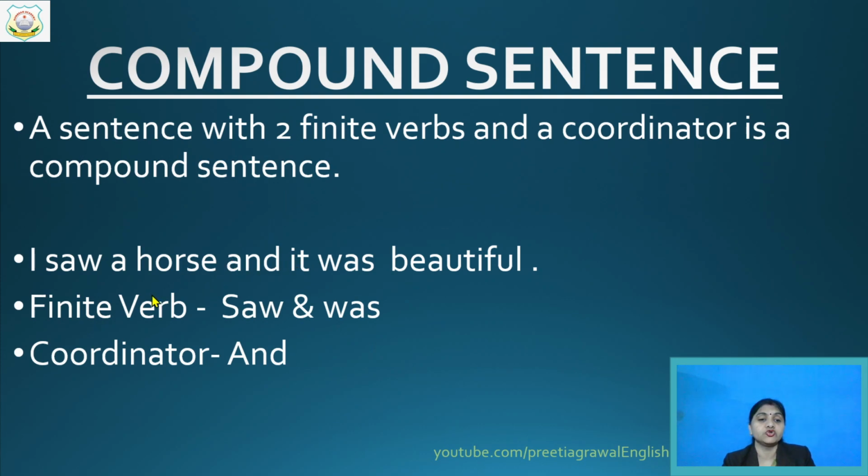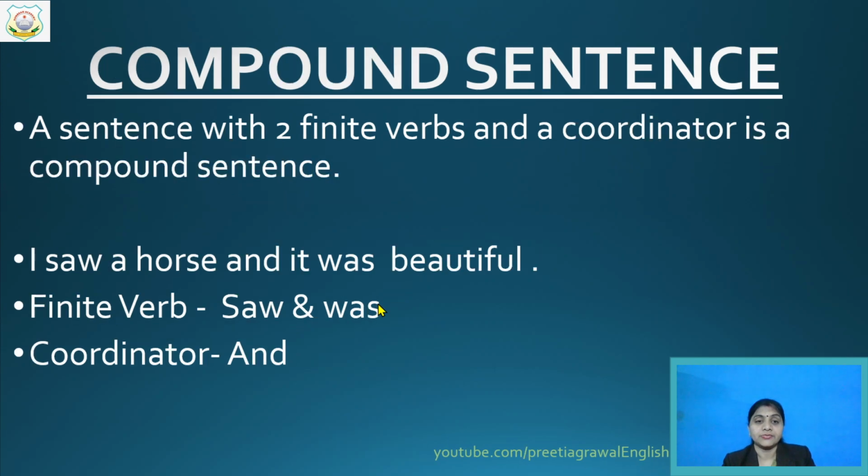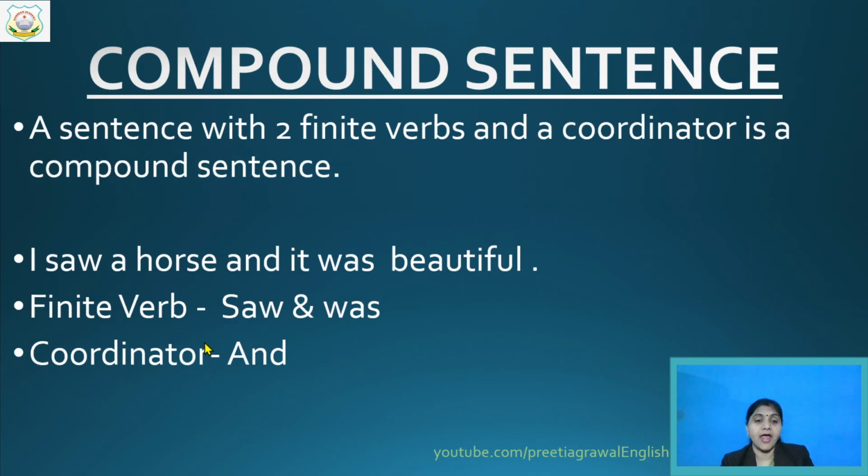Here also two finite verbs are there, saw and was, in a compound sentence. And in a complex sentence also there are two finite verbs, saw and was. But see, in a compound sentence, the coordinator is "and". But in a complex sentence, the subordinator is "which". Both are conjunctions. "Which" is also joining two sentences, and your "and" is also joining two sentences.